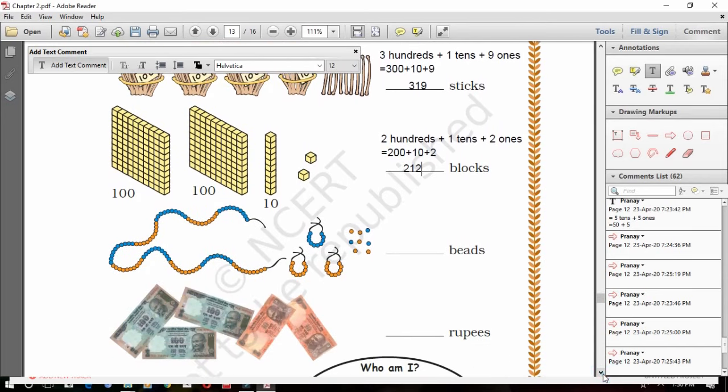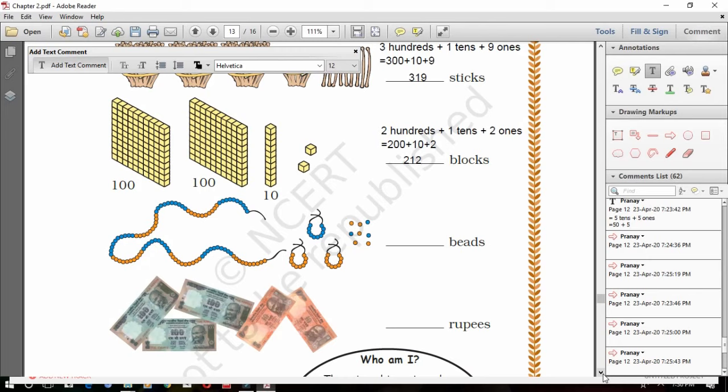Okay, now same way, there are beads here. They formed a chain using the beads. Okay, so now what is the next one? How many hundreds are there? The first one is hundreds, the second one is tens, and the third one is ones. So how many hundreds are there now? 1 hundred plus how many tens are there? Smaller ones you see, 3.